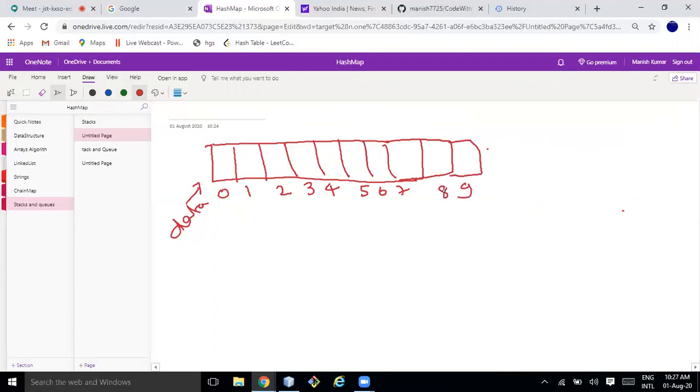The capacity is 10 because I have to declare data.length equal to 10.